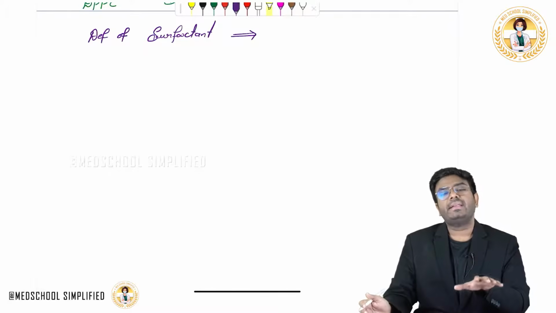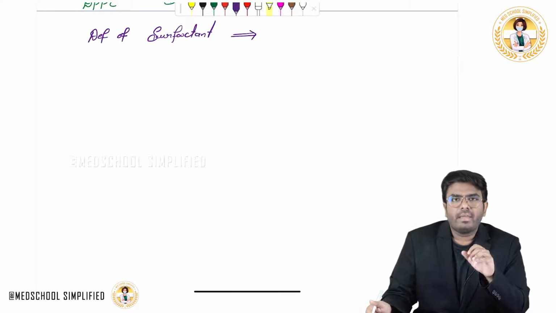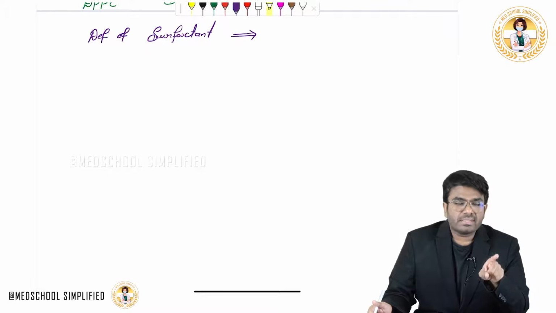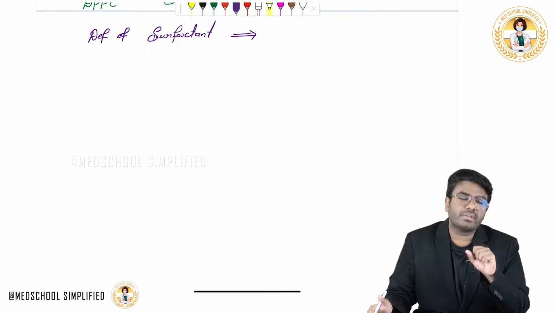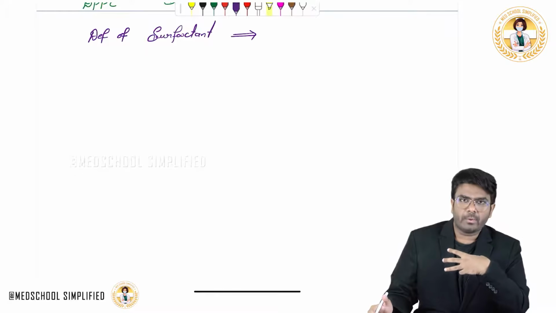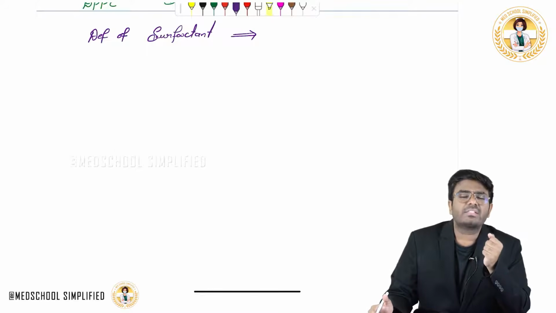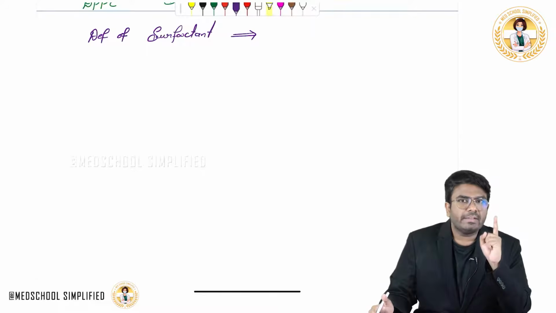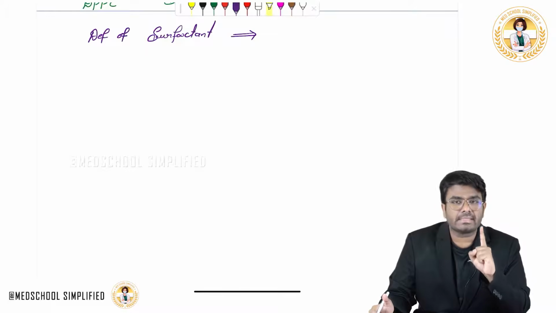See, surfactant decreases surface tension. If there is no surfactant, surface tension in the alveolus will be more. Remember, surface tension is a collapsing force, it's a destructive force. It collapses everything. So imagine in my body, if surfactant is not there, what happens to the surface tension in my alveolus? Surface tension increases. If surface tension increases, what will it do?